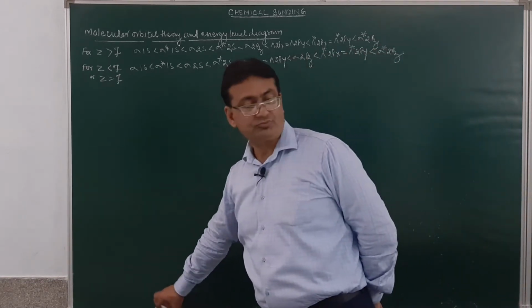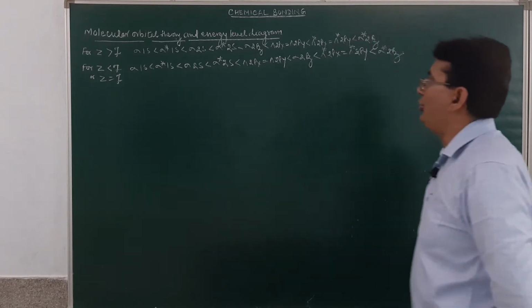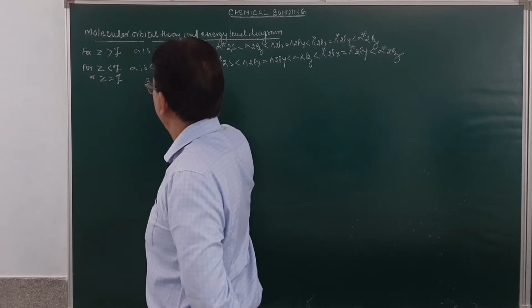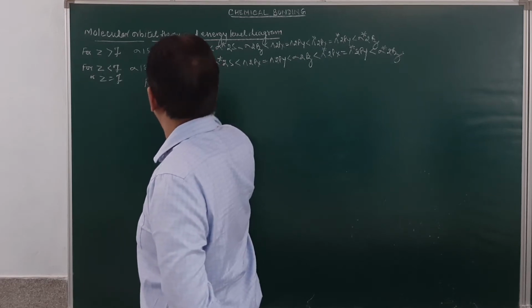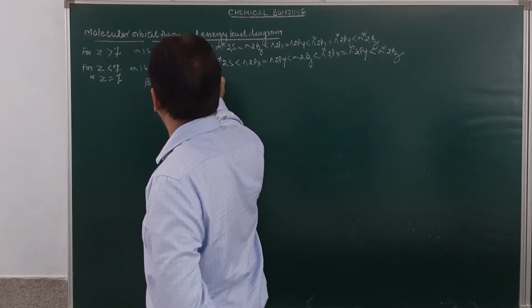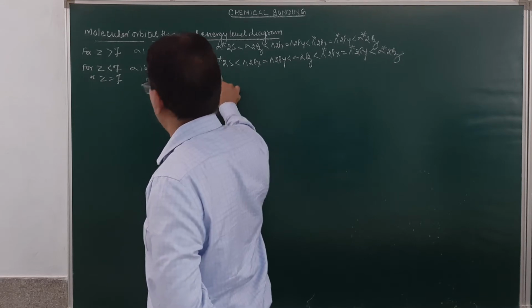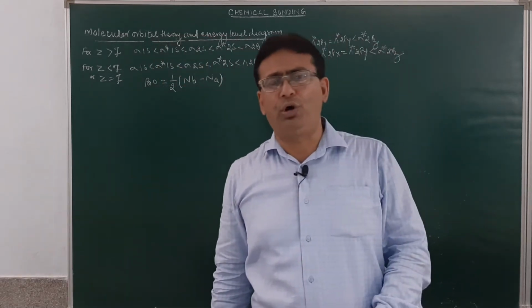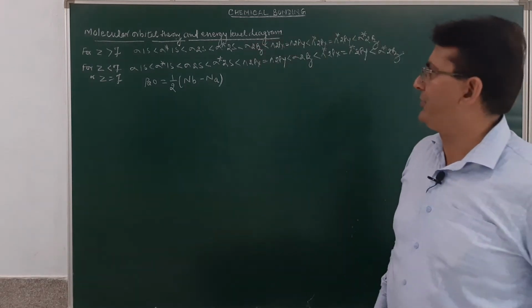Yes or no? Then I also told you how to find the bond order. Bond order is equal to half into the number of electrons in bonding molecular orbitals minus the number of electrons in anti-bonding molecular orbitals. Bond order was defined as the number of covalent bonds formed in the molecule.